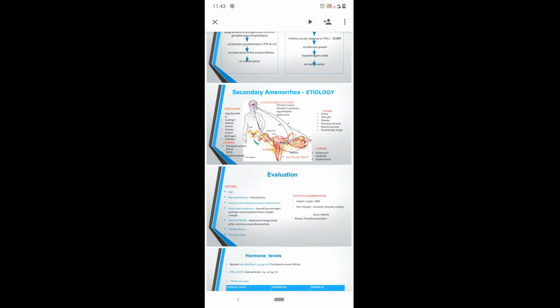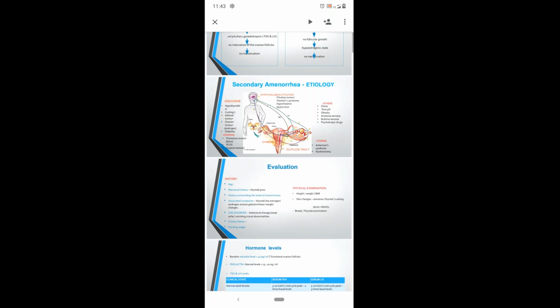And next will be the endocrine causes. Endocrine causes include thyroid disorders, diabetes, renal disorders, ovarian tumors, and adrenal tumors. All these come under the endocrine causes for secondary amenorrhea. So these are all the causes for secondary amenorrhea. Now we'll discuss how to evaluate each and every cause.